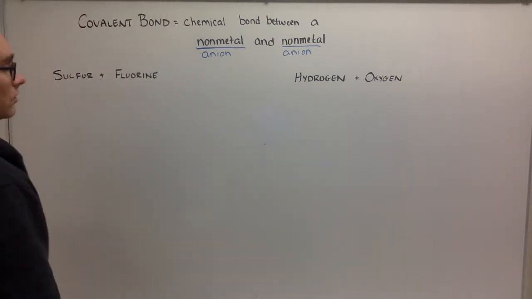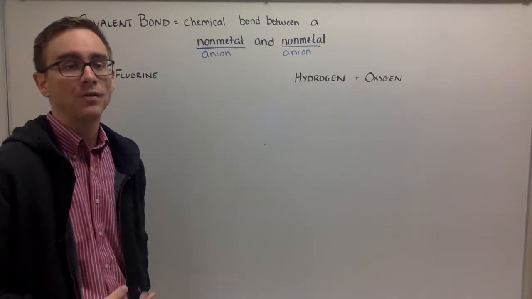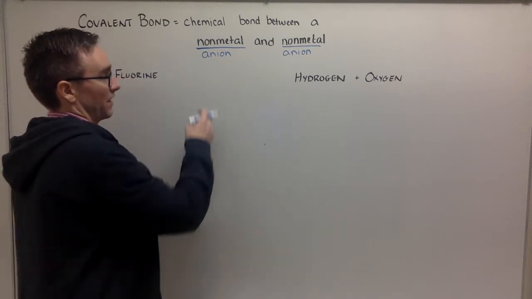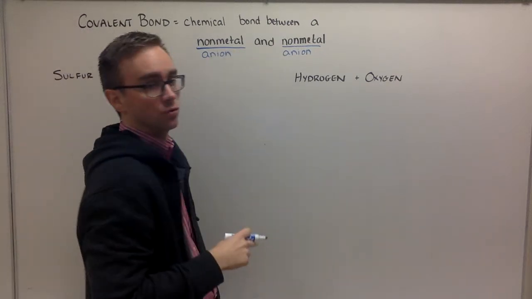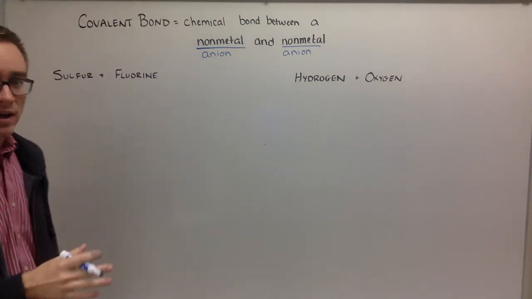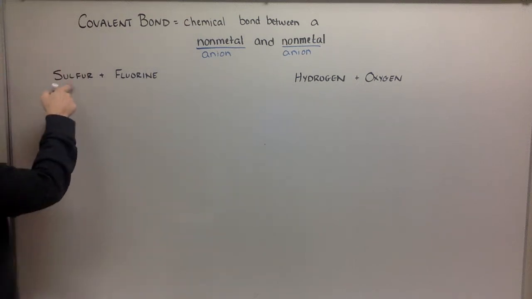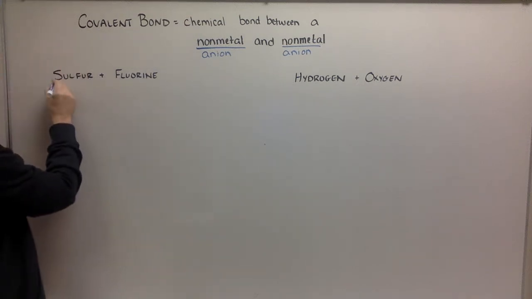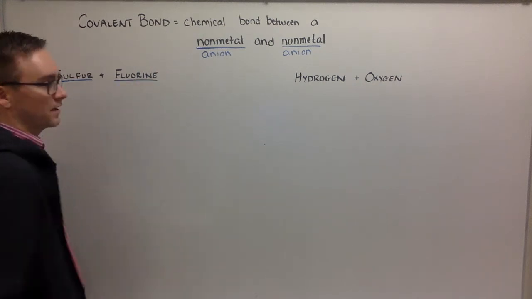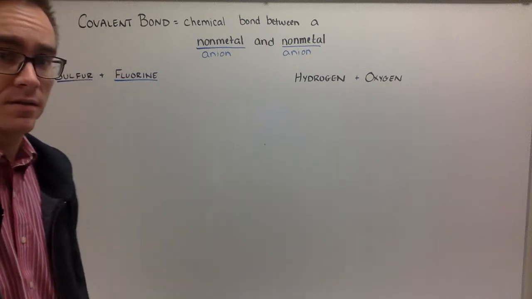Let's go ahead and get to this, kind of similar to how we did before, but how the electrons are going to interact is going to be slightly different, because this time, instead of having a metal and a nonmetal, we have two nonmetals. So the first thing we need to do is identify, is this an ionic or covalent bond? I look at my periodic table. Sulfur is a nonmetal, and fluorine is a nonmetal, which means now we know that we are doing a covalent bond.